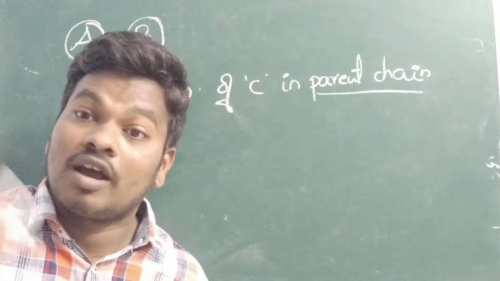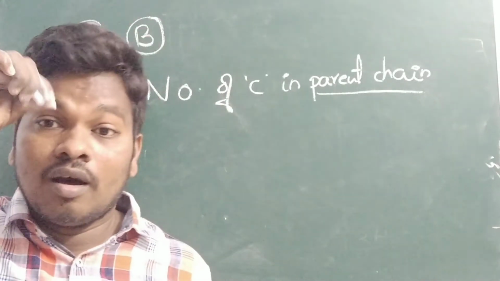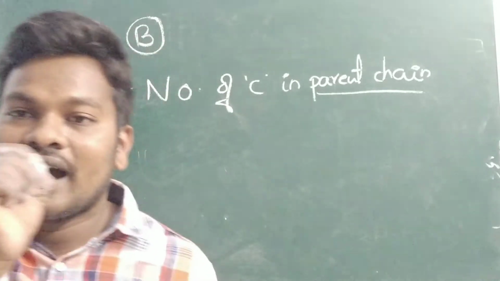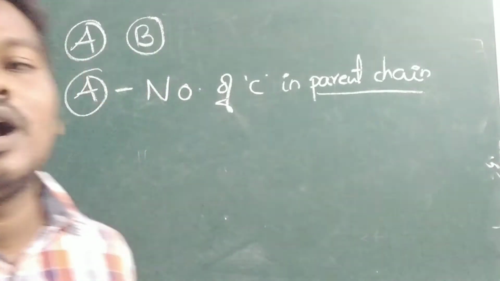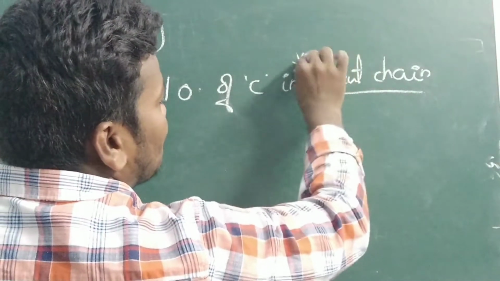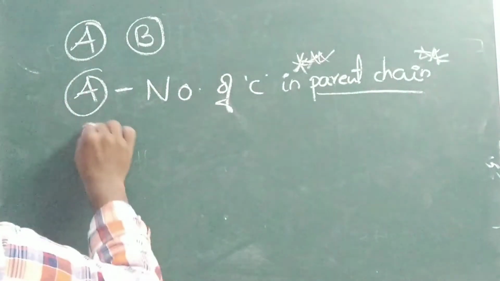Not the total formula, not how many carbons are present in the total molecule. Number of the carbons in the parent chain you have to identify. Only parent chain. You can make a star also.